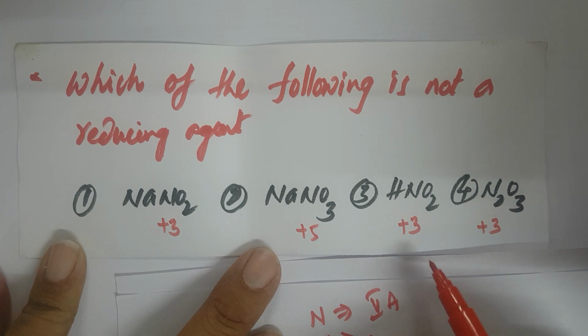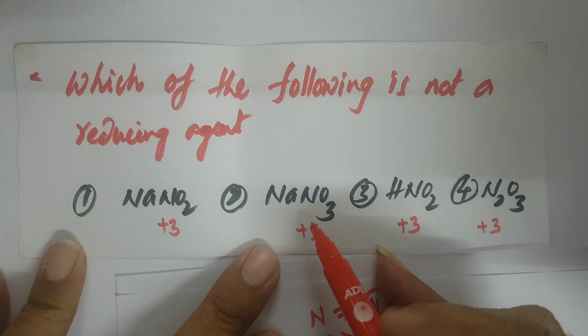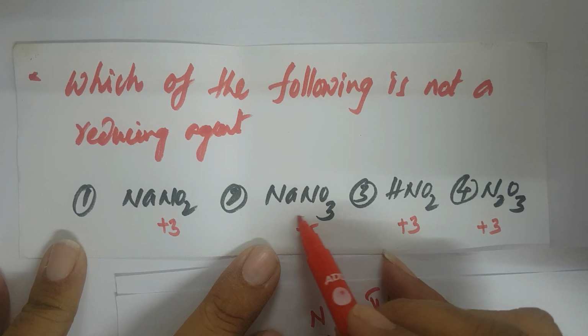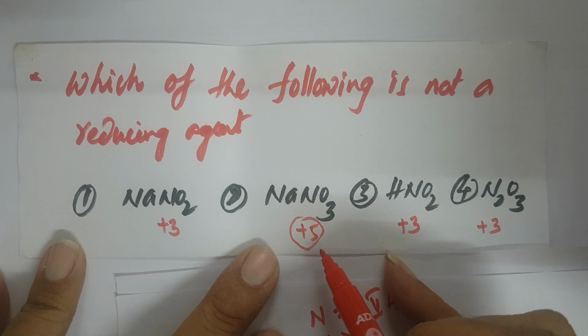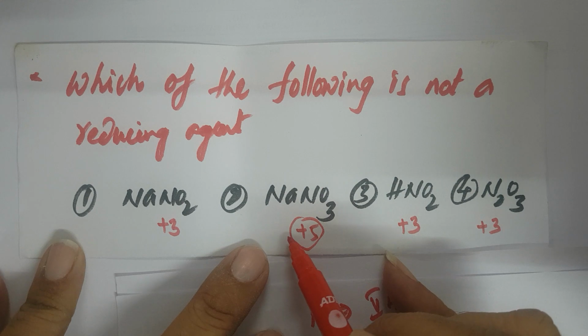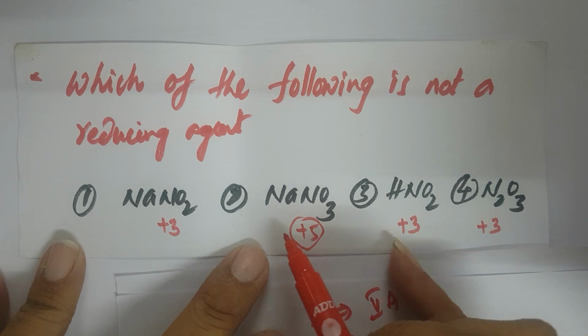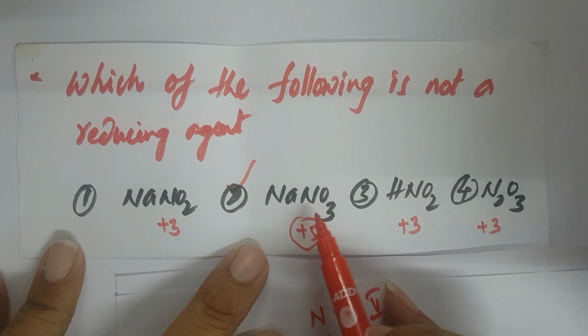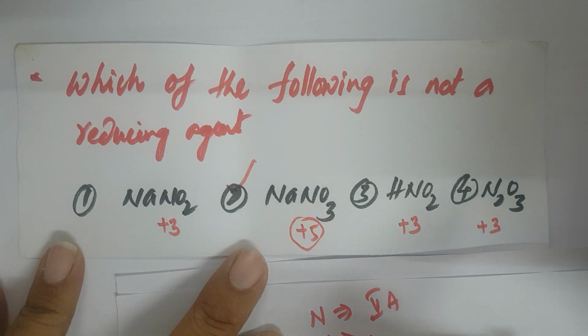They can be involved in oxidation as well as reduction and can act as oxidizing as well as reducing agents. Whereas in NaNO3, nitrogen exhibits the +5 oxidation state, its only chance is undergoing reduction, so it only acts as an oxidizing agent. So this one is not going to act as a reducing agent.